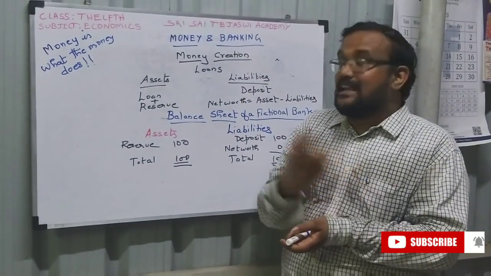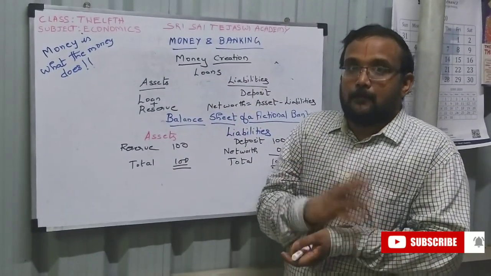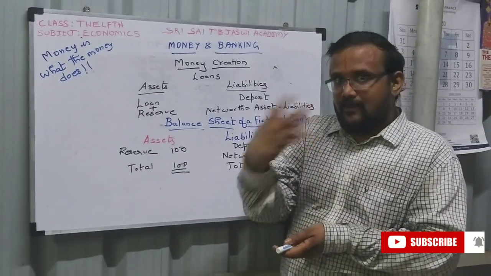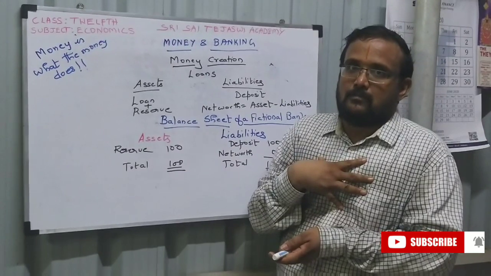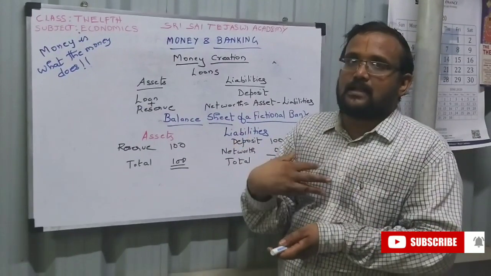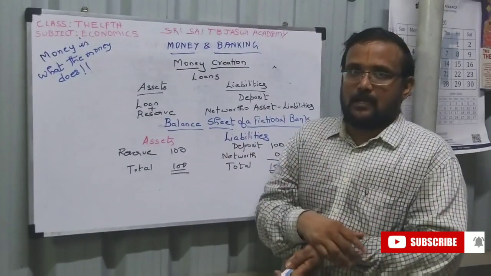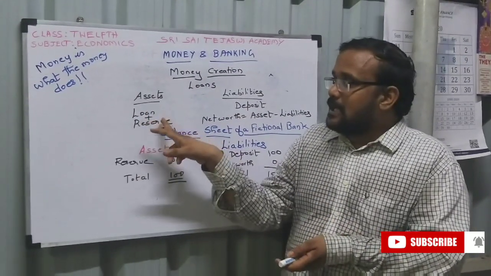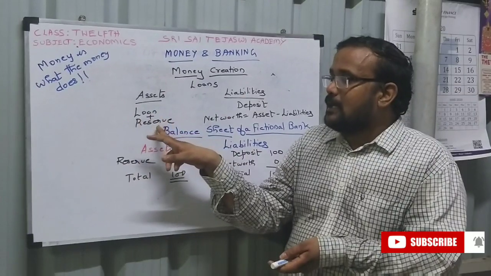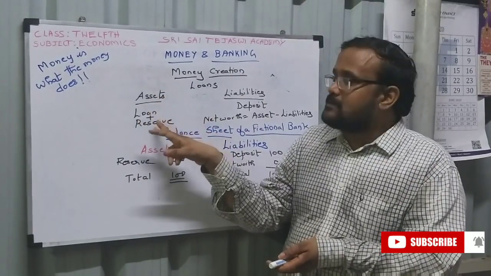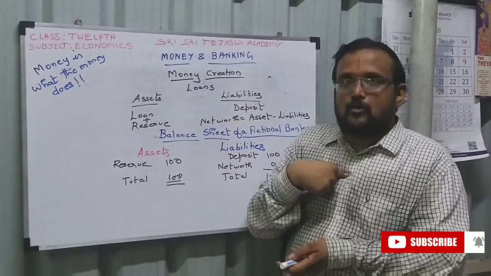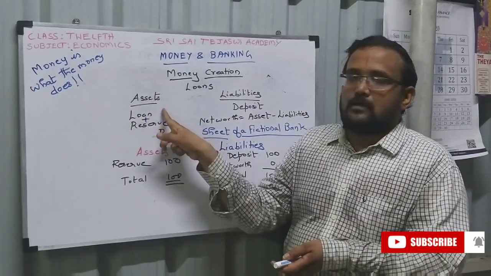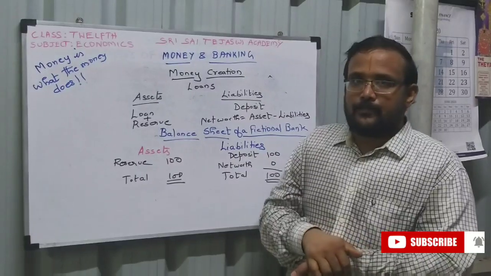That is an asset for the bank because it is the bank's money. Anyway, he has to return it one day or other in terms of interest and repayment. So that is a loan. And a certain amount of deposit the bank keeps with the RBI. That is also the bank's money only, it is an asset. So loan and reserve are assets for the bank.